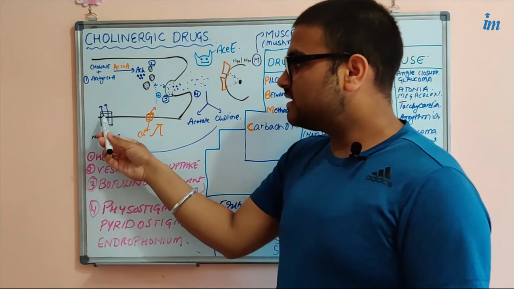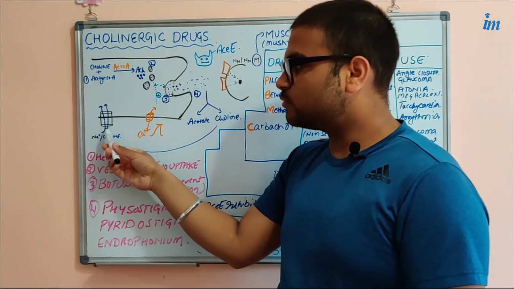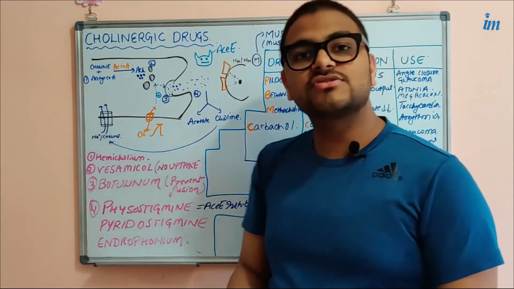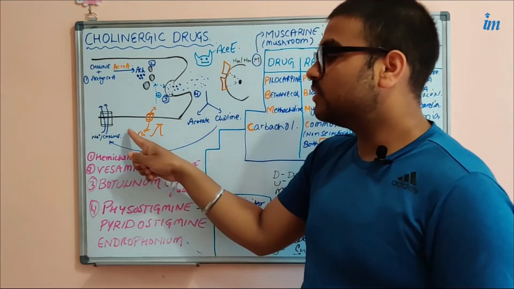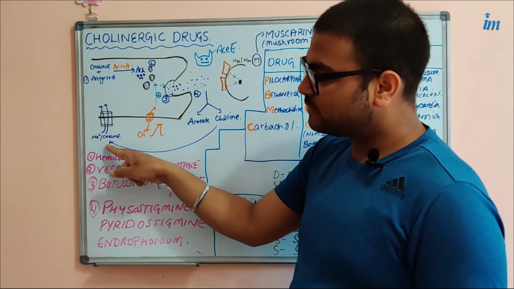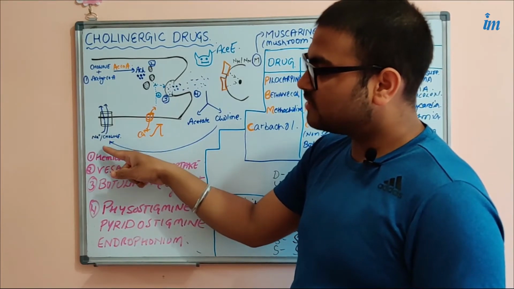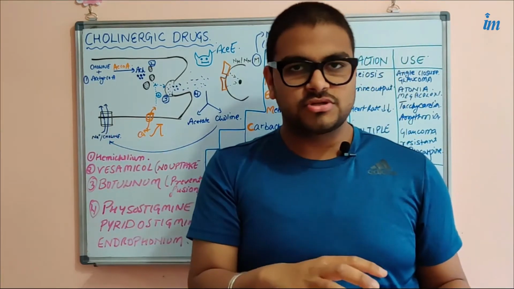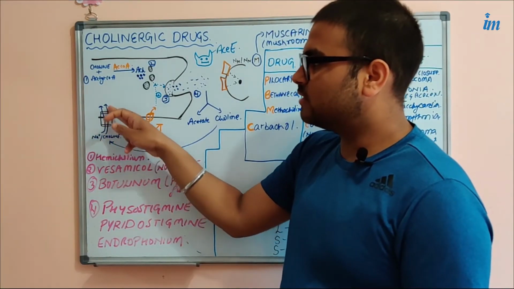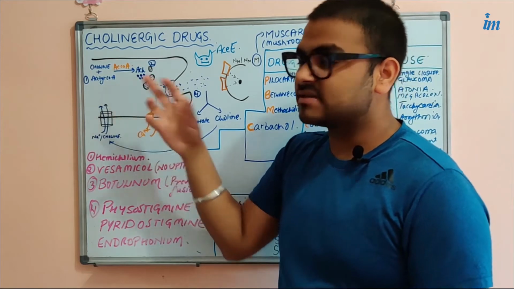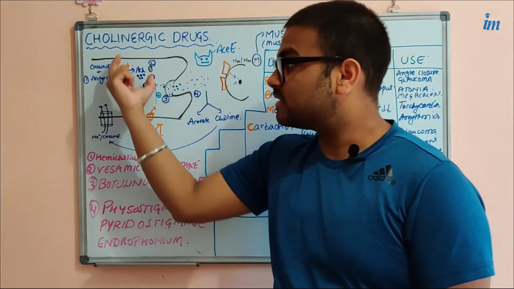Here is a very special type of transporter on the membrane of the neuron that is called the sodium choline co-transporter. What does it do? It takes up the choline that is present in the extracellular space and brings it into the space within the neuron, the axon of the neuron.